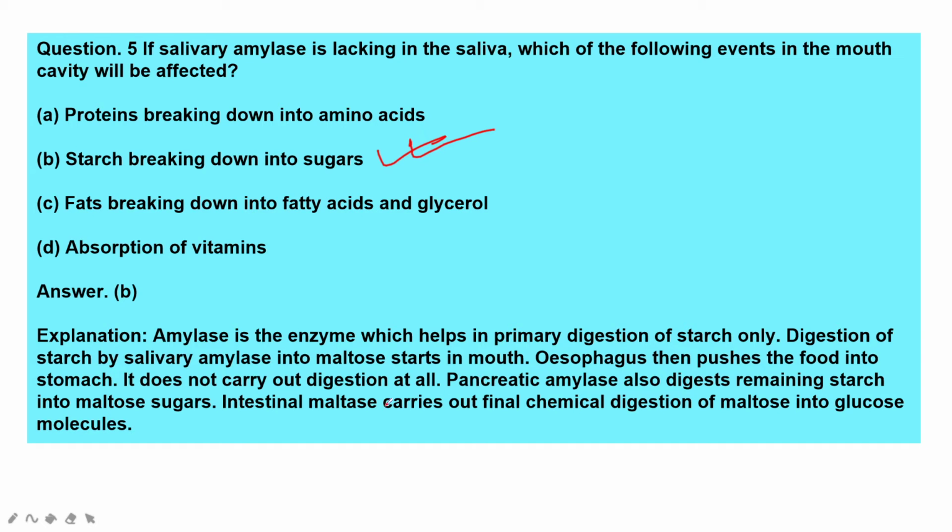It does not carry out digestion at all. Pancreatic amylase also digests remaining starch into maltose sugars. Intestinal maltase carries out final chemical digestion of maltose into sugar molecules. But the primary thing takes place in the mouth only, with the help of saliva only. The starch is breaking down into sugar. So you must be very, very confident while answering. Protein, no. Fats, no. Absorption of vitamins, no. So the main thing, when you are keeping the food in your mouth, which is full of starch, is converting into sugars in the mouth.